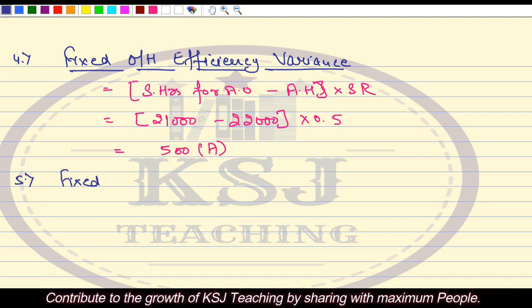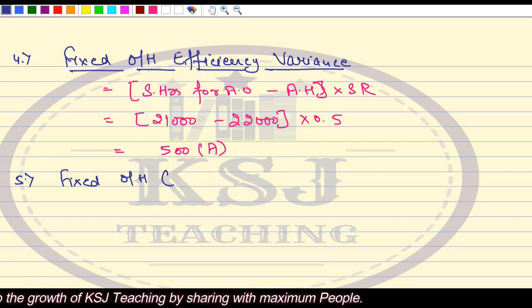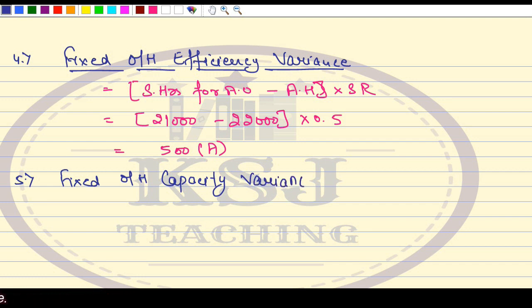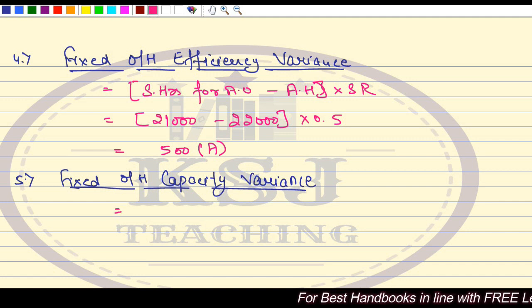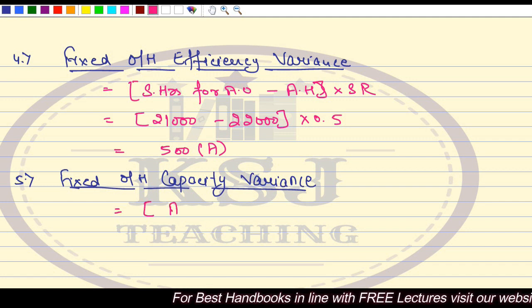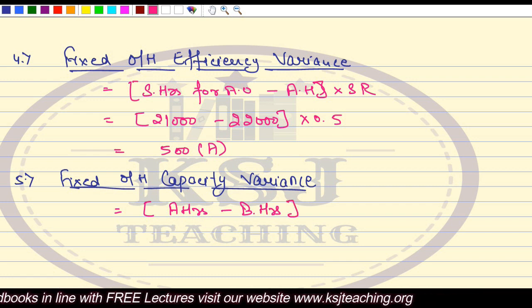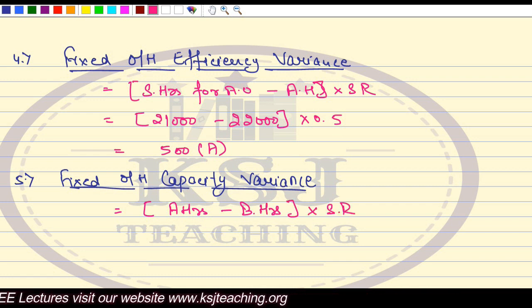The next is fixed overhead capacity variance. So what is capacity variance? Capacity variance is the actual hours minus your planned hours, multiplied by standard rate, right?